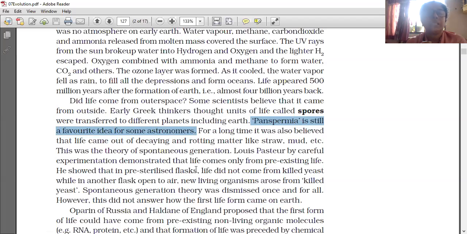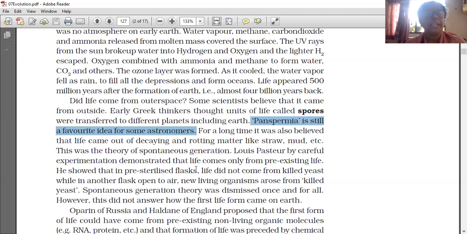Another theory is spontaneous generation, which believes that from decaying and rotting matter like straw, mud, etc., new life came into existence. Louis Pasteur, by careful experimentation, demonstrated that life comes only from pre-existing life.